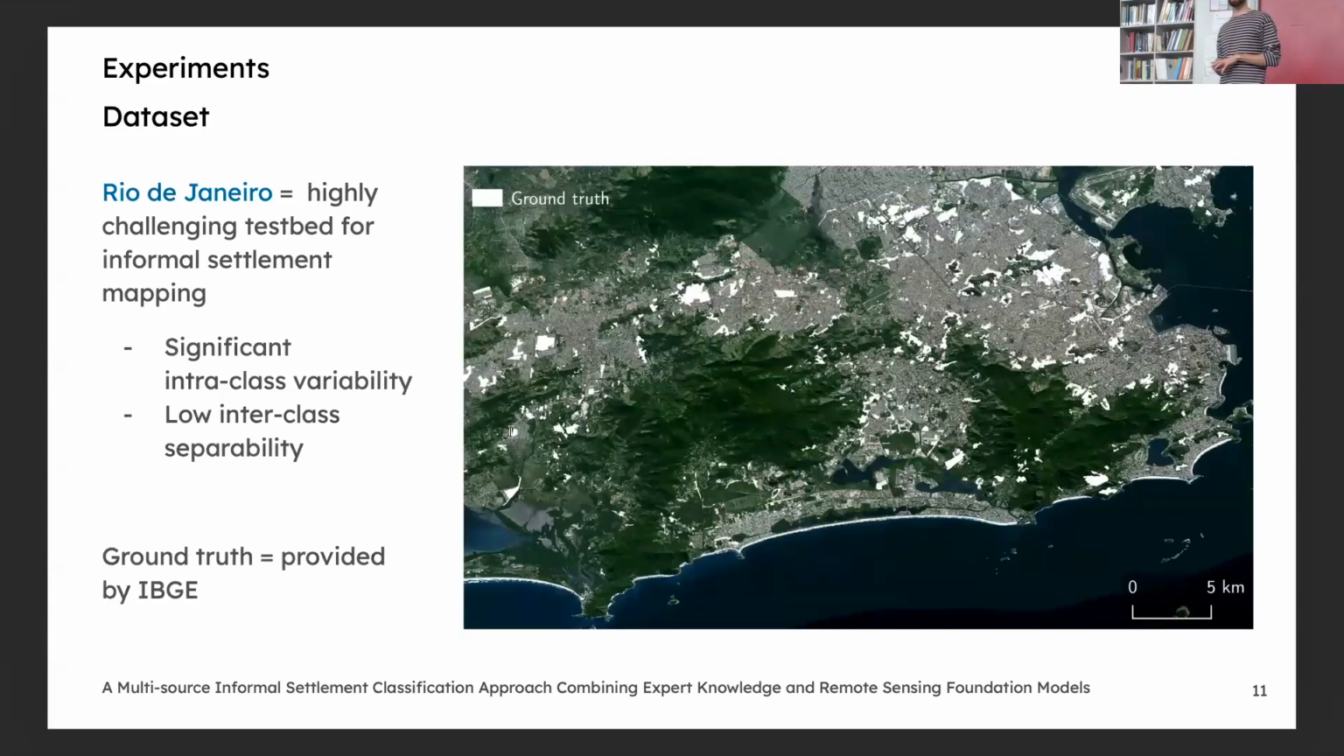We evaluate our approach on Rio de Janeiro, a highly challenging testbed for informal settlement mapping, because informal settlements can share very similar characteristics with formal ones, and then show very diverse characteristics across the city.